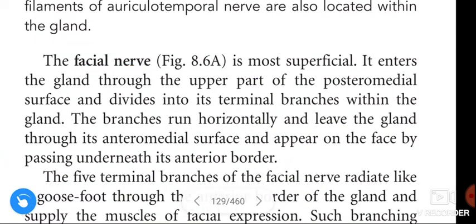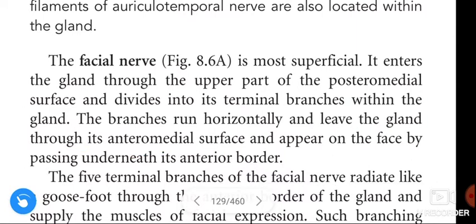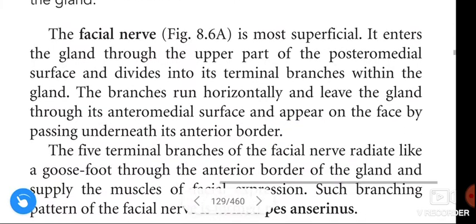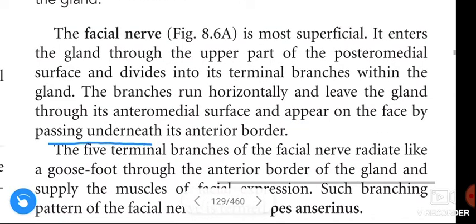The facial nerve is most superficial. It enters the gland through the upper part of the posteromedial surface and divides into terminal branches within the gland. The terminal branches run horizontally and leave the gland through its anteromedial surface and appear on the face by passing underneath its anterior border.